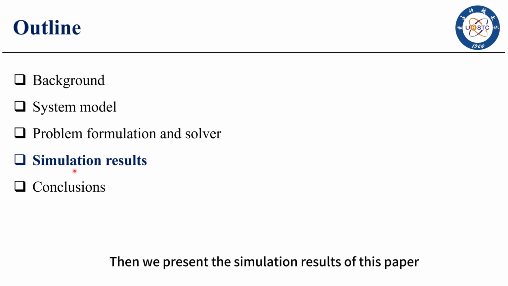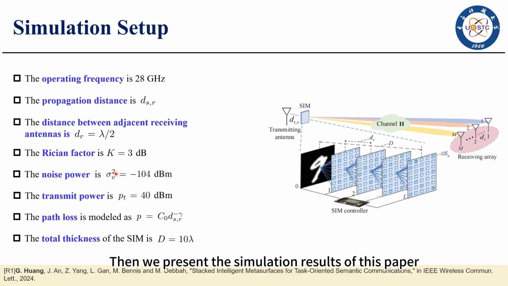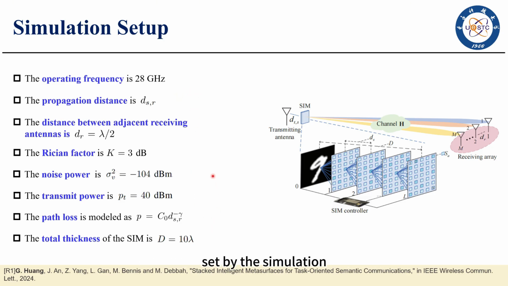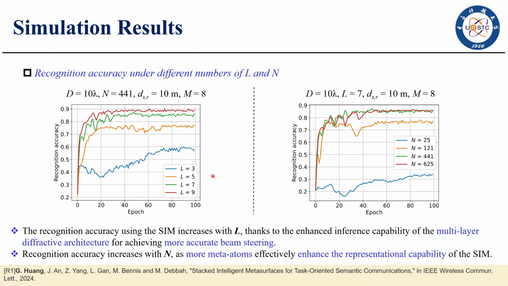Then we present the simulation results of this paper. Here we illustrate the system parameters set in the simulation. We first illustrate the recognition accuracy under different numbers of L and N. As observed in the figure on the left, the recognition accuracy using the SIM increases with L, thanks to the enhanced inference capability of the multi-layer diffractive architecture for achieving more accurate beam steering.